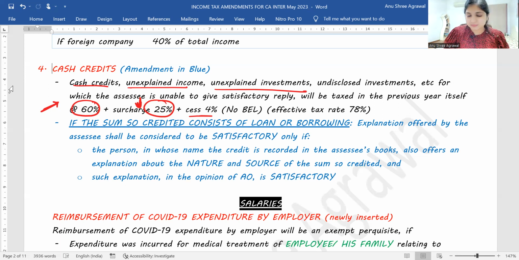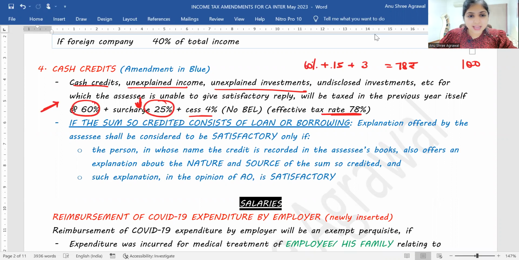This is the existing concept, right? 60% tax plus 25% surcharge plus 4% cess. Effectively, you will end up paying 78% tax, right? How 78%? 60% is the tax. Now 60 into 25%, how much will that be? That's going to be 15 rupees, okay? So 60 rupees tax plus 15 rupees surcharge, so 75 rupees. On 75 rupees, 4% cess will be 3. So totally 78 rupees tax you will have to pay if your income is 100 rupees. So the effective tax rate will be 78%.